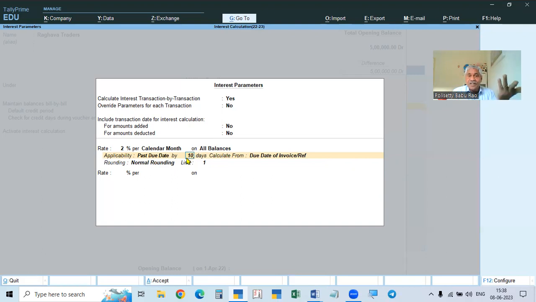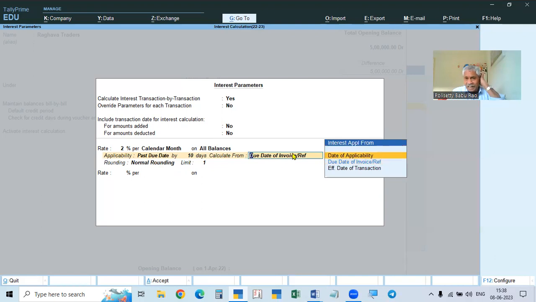That is, give the due date by 10 days. So if we do the period here, in such case it is given as date of applicability. The days are not given. We are giving the days here and making the interest applicable. That is why it's called date of applicability. So if you give the days here, it is date of applicability.